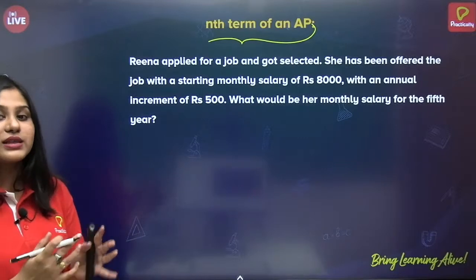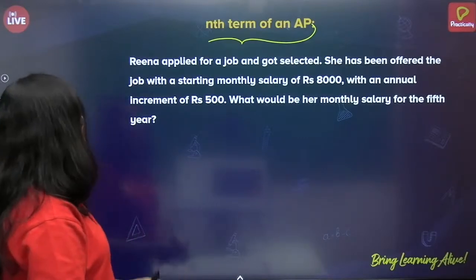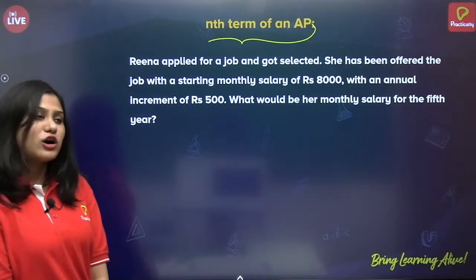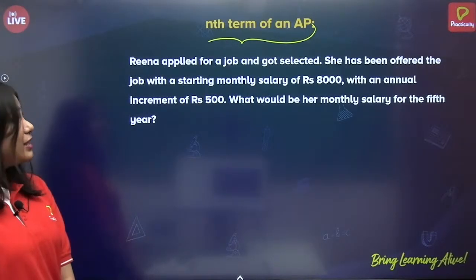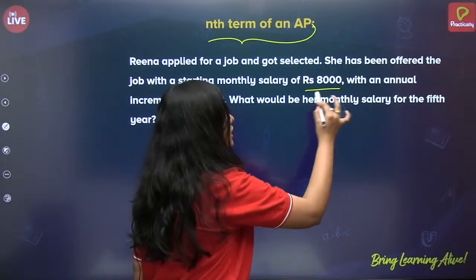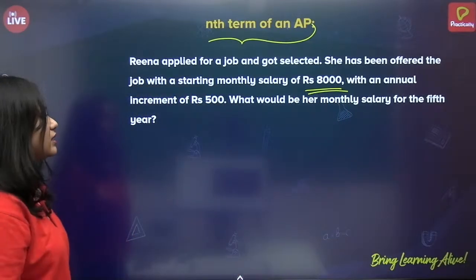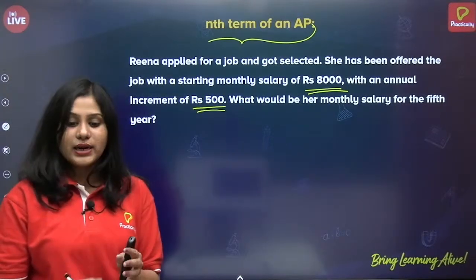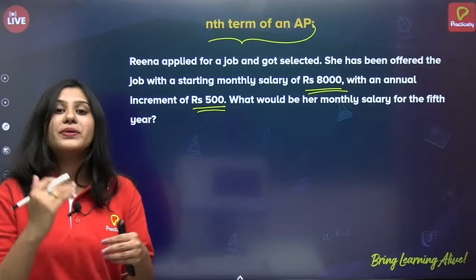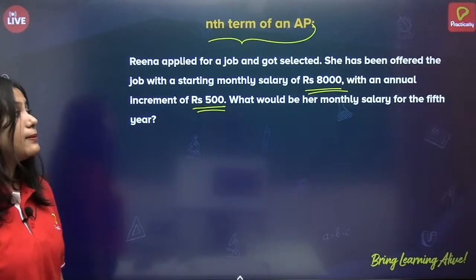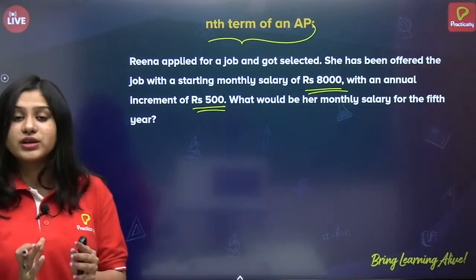So for that there is a formula we'll derive, okay? Now let us see an example. Reena applied for a job and got selected. She has been offered the job with a starting monthly salary of rupees 8,000 with an annual increment of rupees 500. What is meant by annual increment? Every year her salary will be increased by 500. Okay. What would be her monthly salary for the 5th year?